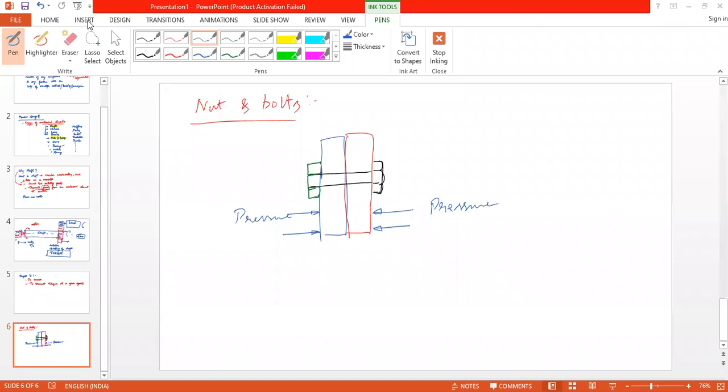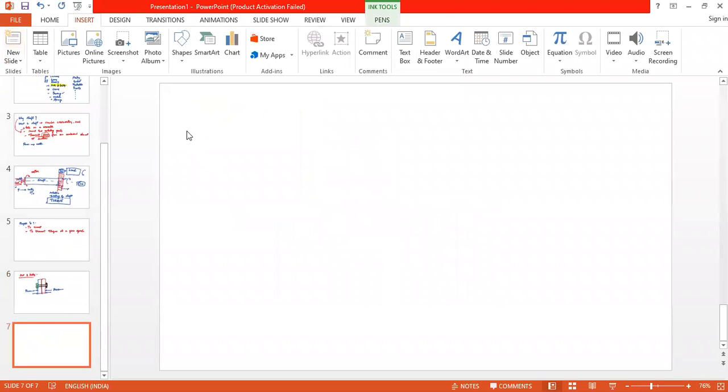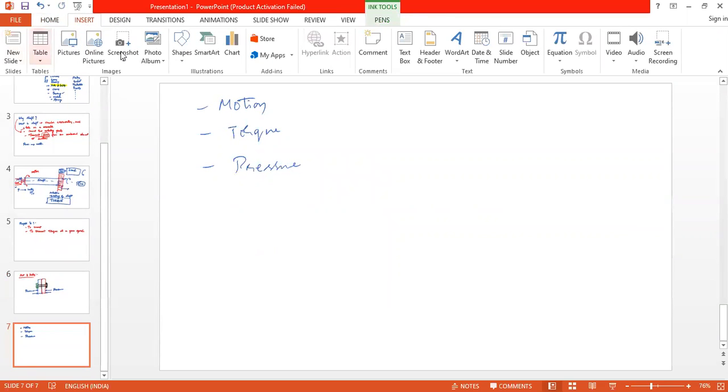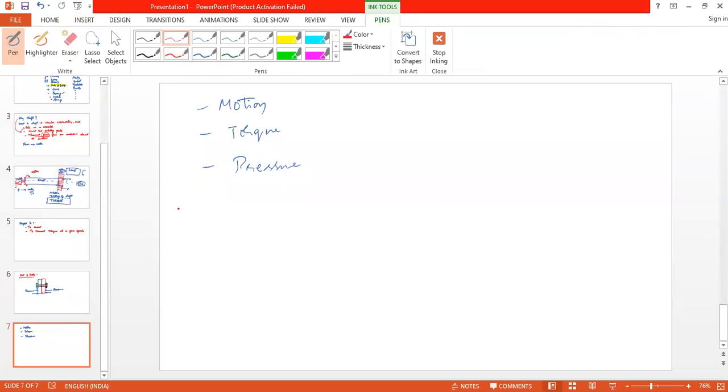Okay, now, so far we have come across motion, torque, and pressure. So now we can answer this question: what is machine design? Can you answer now?